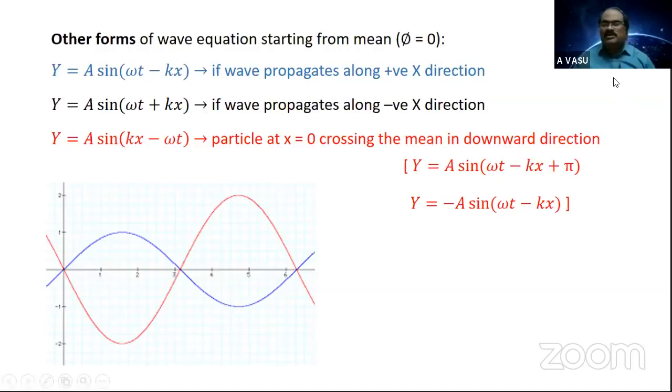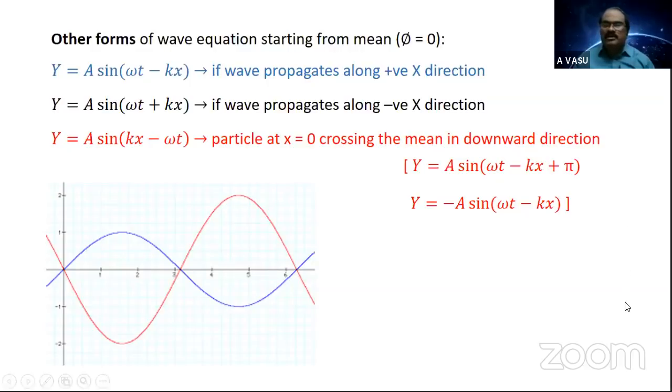Say, for example, if I suspend a string from the roof, if a rope or a string is suspended from the roof or ceiling, and by holding the lower end you move it to and fro, then a wave pulse is produced. How does this wave propagate? Vertically, that is along the y direction, while the elements of the string vibrate in the x direction. That is, the particles of the medium or string vibrate along x and the wave propagates along y, maybe negative y or positive y.